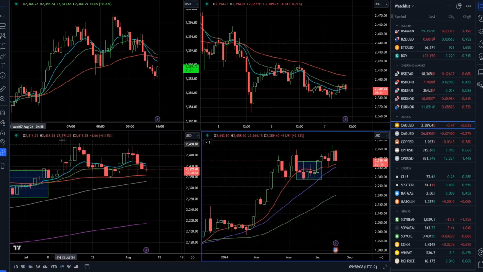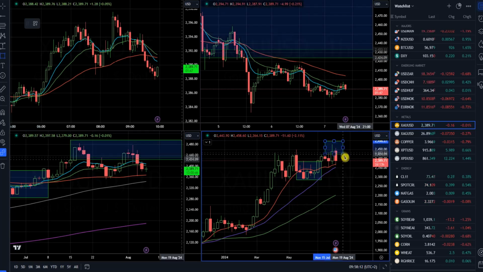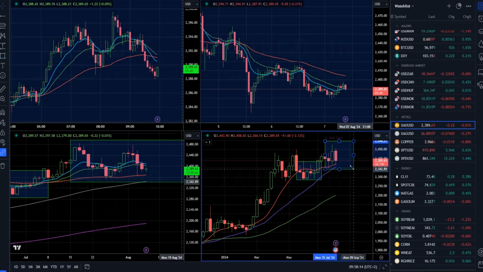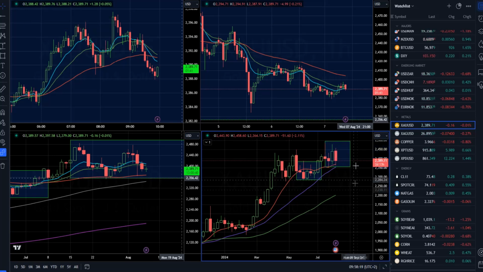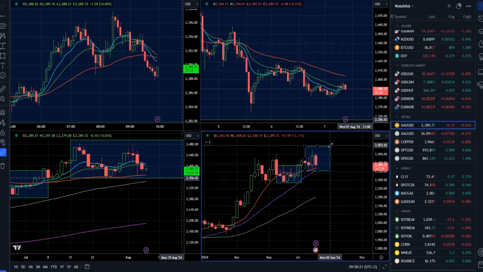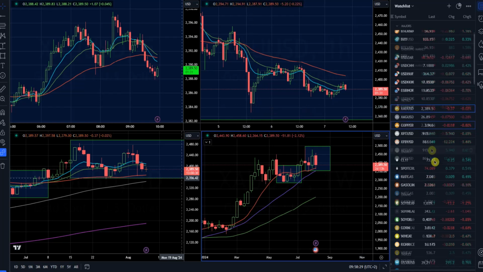On the gold market, we can see market is in quite a heavy consolidation on the weekly time frame in the last 4 weeks. So I will say only if we see the breakout of either resistance at 2,500 or support around 2,358, we can see some significant directional move. At this point, just a range development on the gold market.